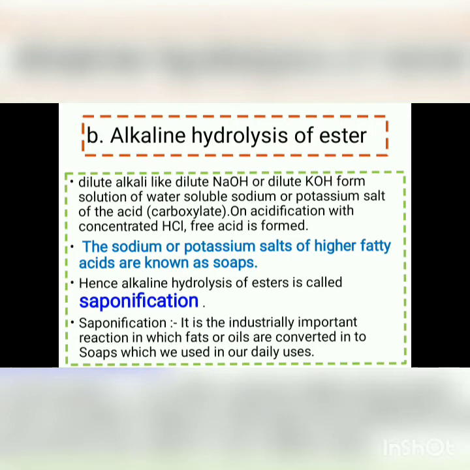Now the second is alkaline hydrolysis of ester. Alkaline means we use the base. Base means either dilute NaOH or dilute KOH. The dilute alkali, like dilute NaOH or dilute KOH, that is sodium hydroxide or potassium hydroxide, forms a solution of the water soluble sodium or potassium salt of the acid, that is carboxylate. On acidification with concentrated HCl, the free acid is formed.